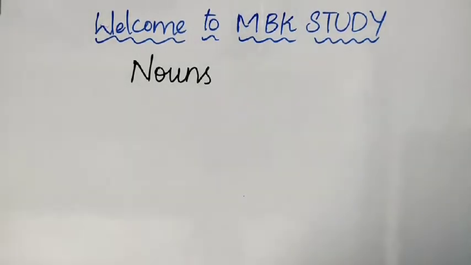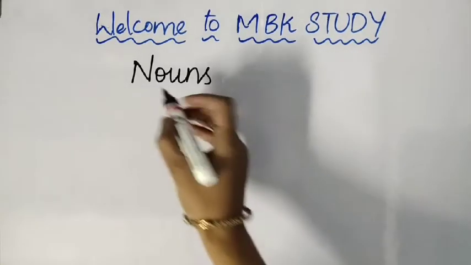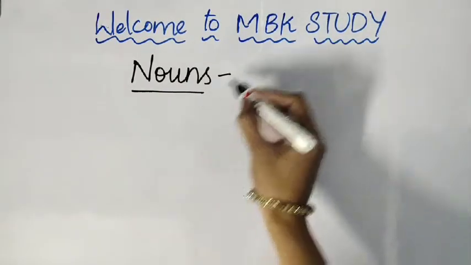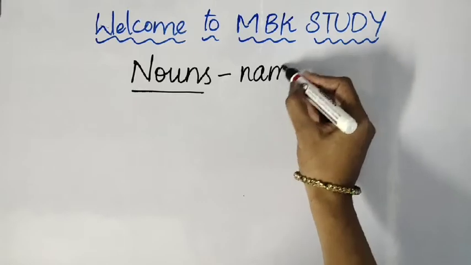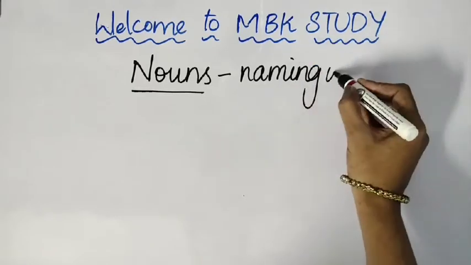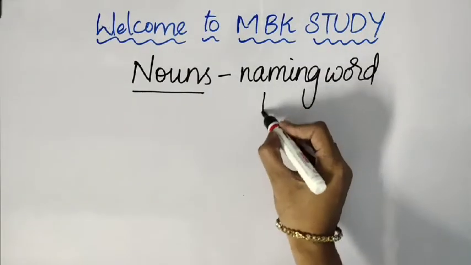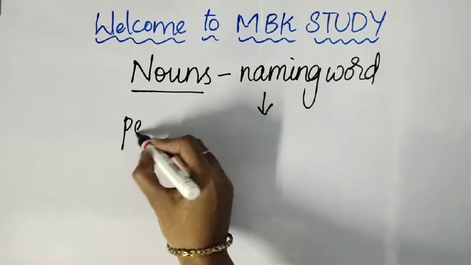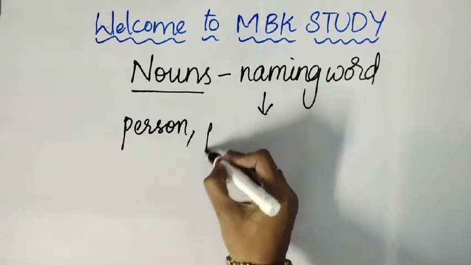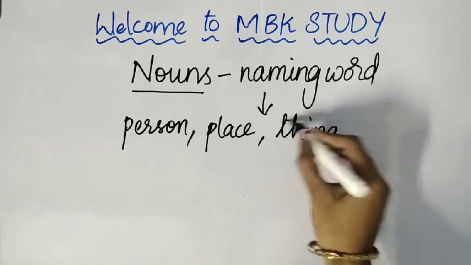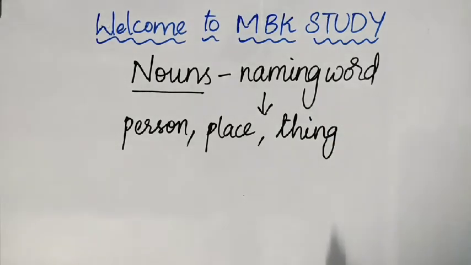You have known the definition. In the video on parts of speech, you learned what a noun is: a noun is nothing but a name. Simply, a naming word is called a noun. What names can a noun take? It can take the name of a person, a place, or a thing. We discussed this in our previous video on parts of speech.